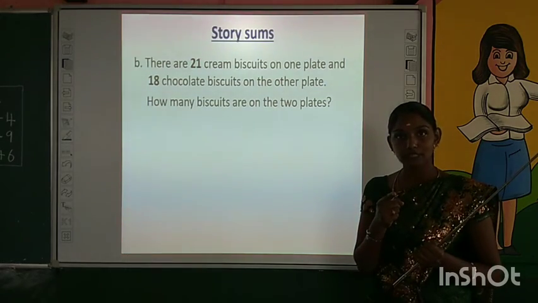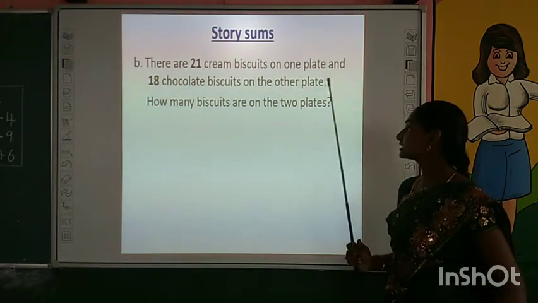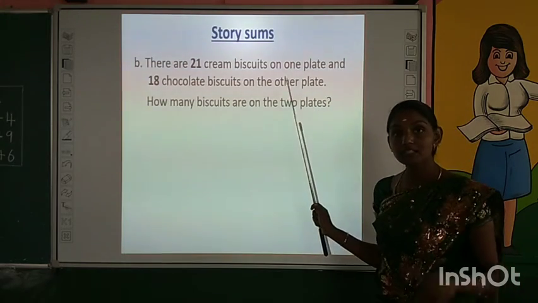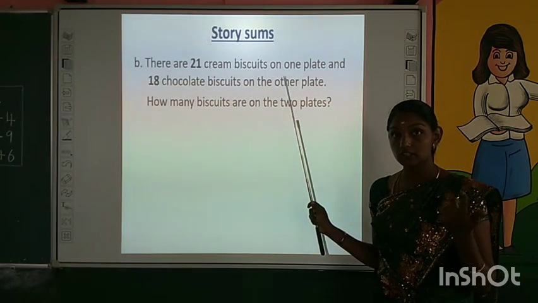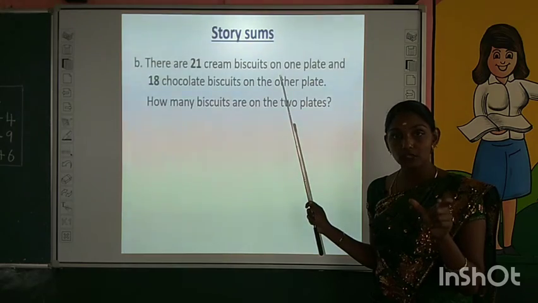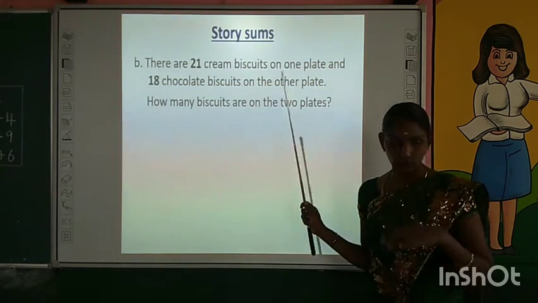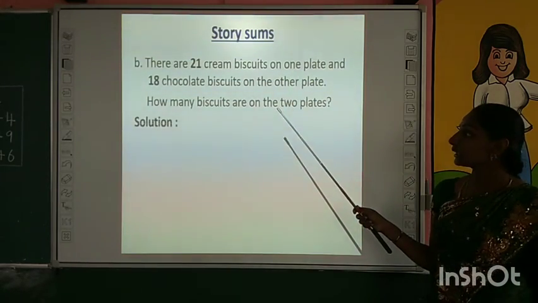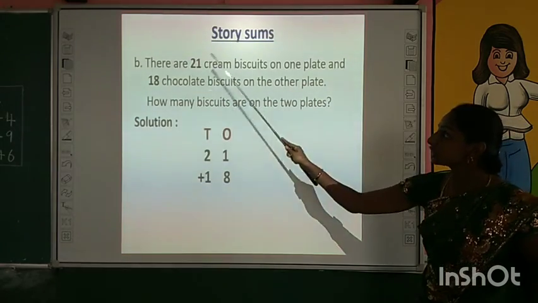Do you like to eat biscuit? Very good. I too like it, children. Total number means, again, I already gave you a clue. Total means what we have to do? Addition. Okay, to find the total number we have to add the 2 given numbers.